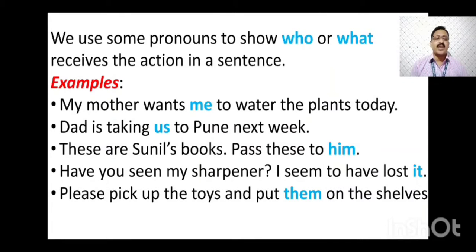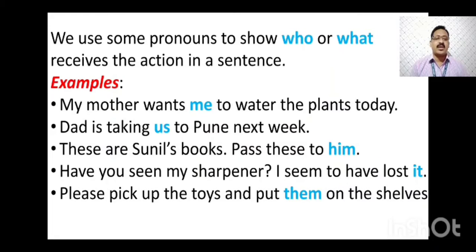Have you seen my sharpener? I seem to have lost it. We are talking about the sharpener in this sentence, and a sharpener is a non-living thing. So, if it is a non-living thing and singular in number, we have to use it in place of the noun sharpener. It is the pronoun in this sentence which represents sharpener. Please pick up the toys and put them on the shelves.